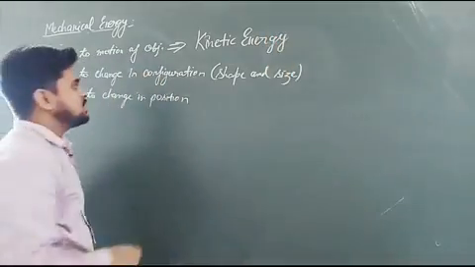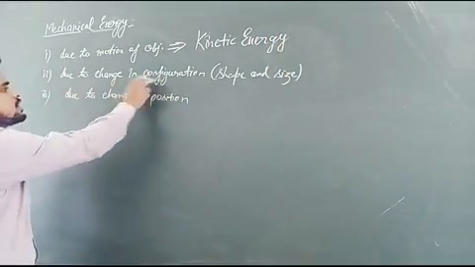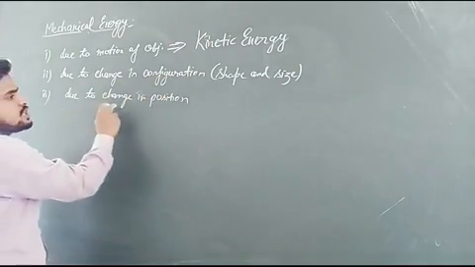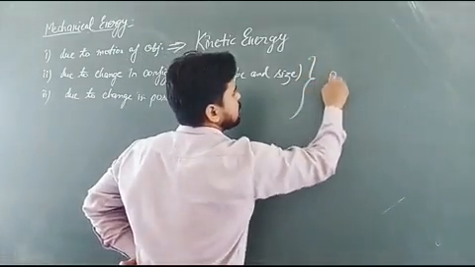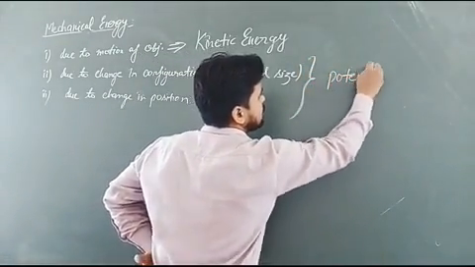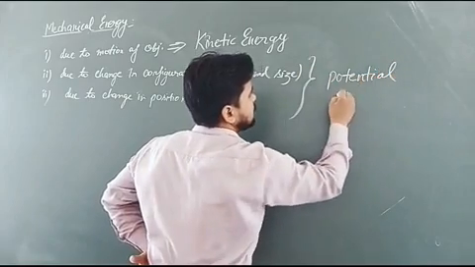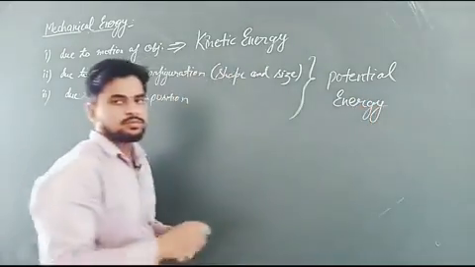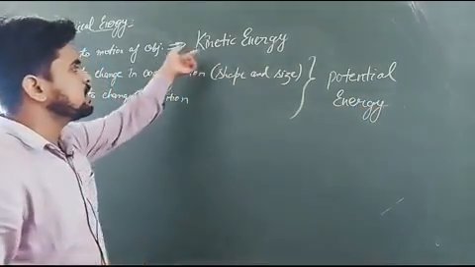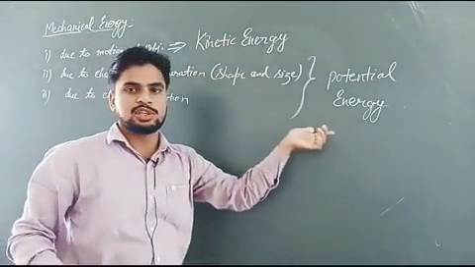While the mechanical energy due to change in configuration and change in position is combinedly known as potential energy. Okay. Now we will study in detail kinetic energy and potential energy separately.